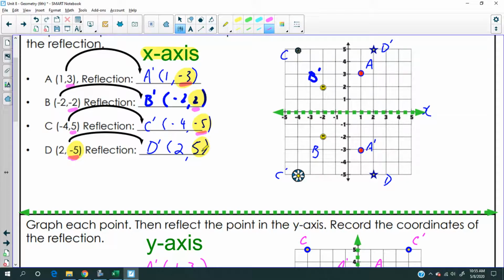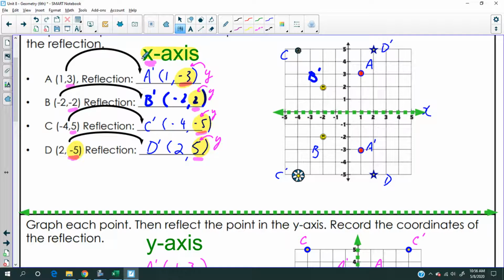And now -5 becomes +5. Right? Have you noticed? It's interesting, right? We're mentioning the x-axis, but look, these are all the y coordinates, right? That's the y coordinate. That's the y coordinate. That's the y coordinate.